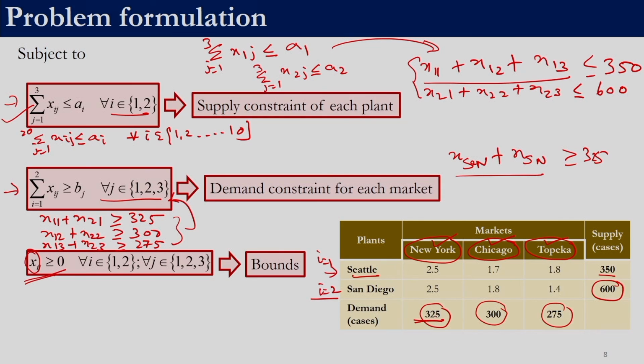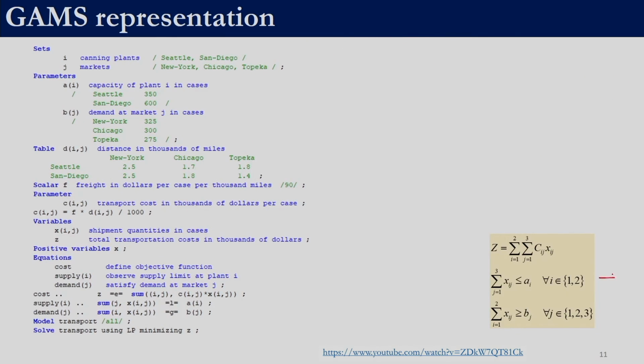So, as long as these constraints are respected, any number of cases can go from any particular plant to any particular market. So, now we have this model over here, that model is written over here. So, this is the model we have. In addition to this, we have x_ij is greater than or equal to 0.